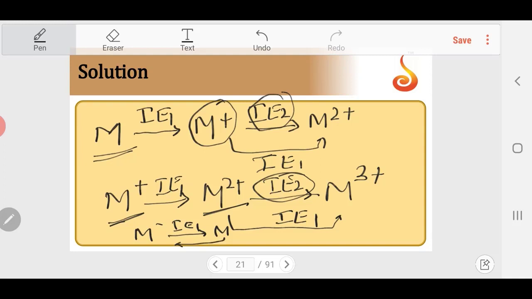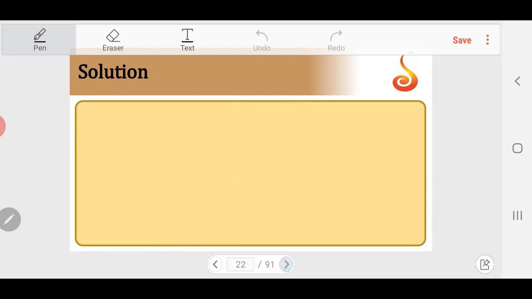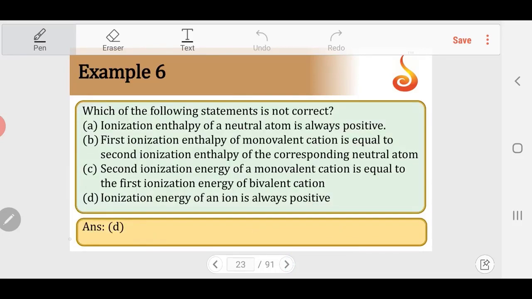If the electron gain enthalpy of an atom is positive, then IE1 for that anion should be negative. So you cannot conclude that ionization energy of any ion is always positive. It can be negative for an anion where the electron affinity of the neutral atom is positive. So this is the wrong statement. Answer is D.